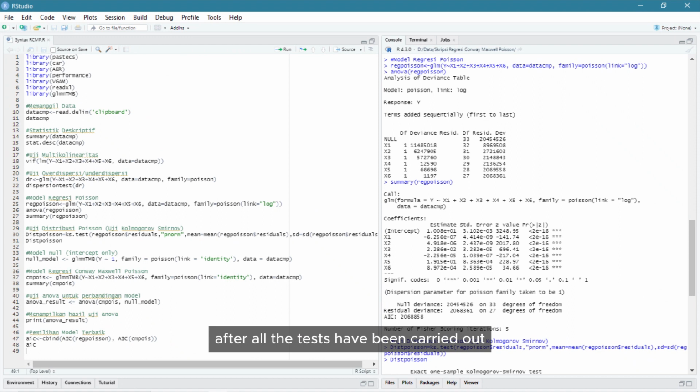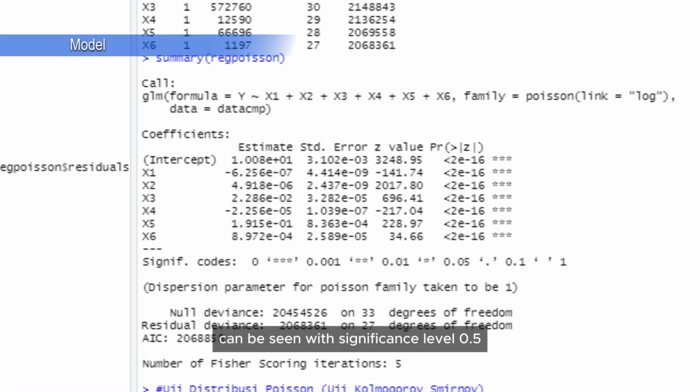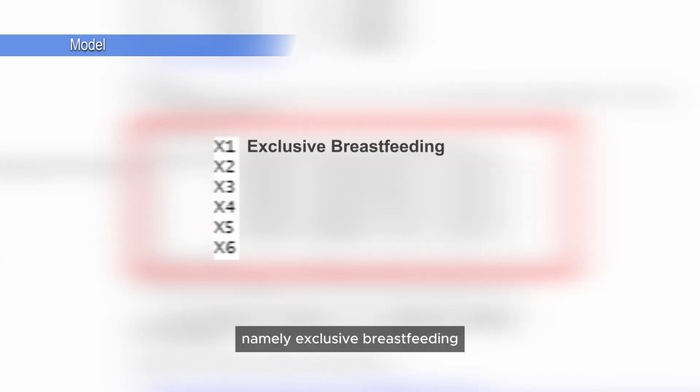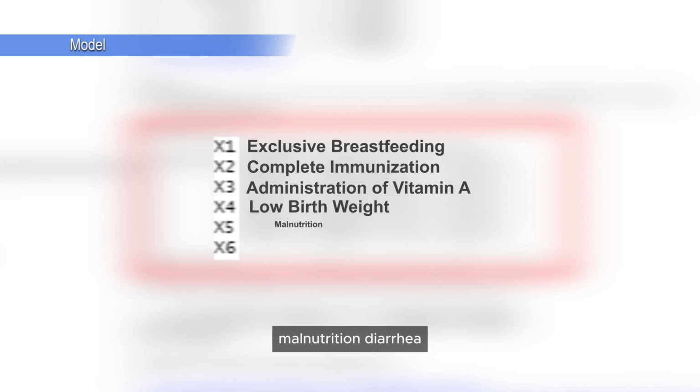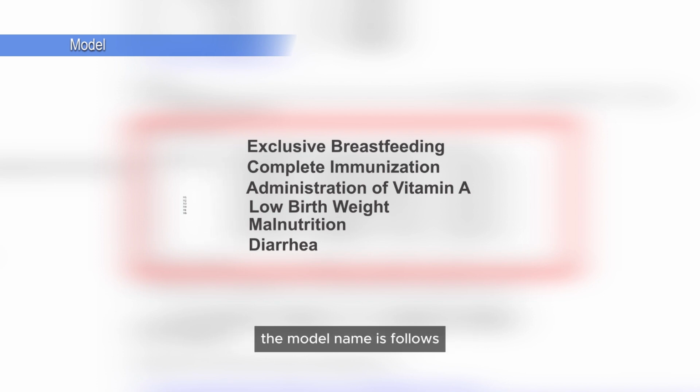After all the tests have been carried out, we can determine the model for stunting cases using the Conway Maxwell Poisson Regression method. Based on the RStudio software output, it can be seen that at a significance level of 0.05, the decision can be made that there are 6 variables that have a significant influence on cases of stunting in toddlers, namely exclusive breastfeeding, complete immunization, administration of vitamin A, low birth weight, malnutrition, and diarrhea. After obtaining the results from the partial test, the Conway Maxwell Poisson regression model is obtained with the parameters that influence the model, namely as follows.